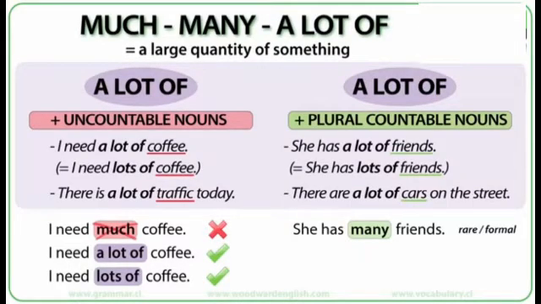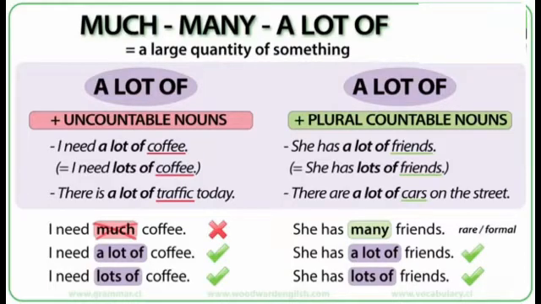In theory it is possible to use many in positive sentences, but it's not common in spoken English, it's formal. You say she has a lot of friends, or you can also say she has lots of friends.